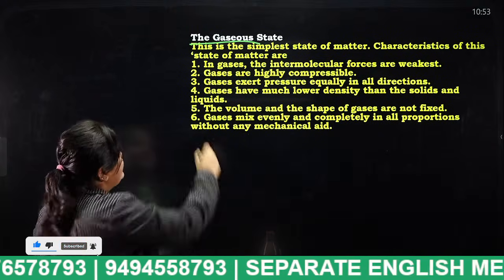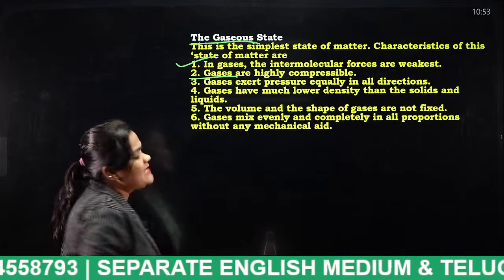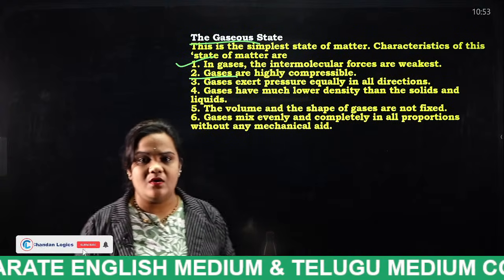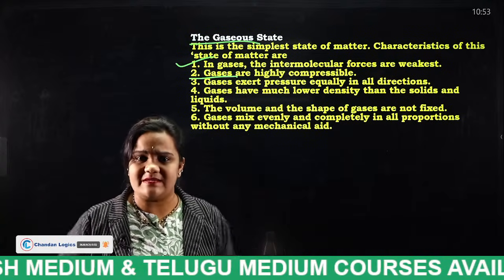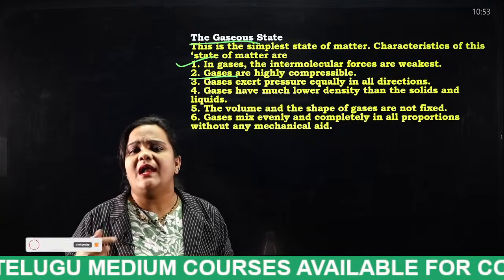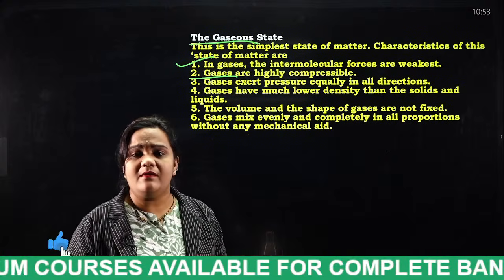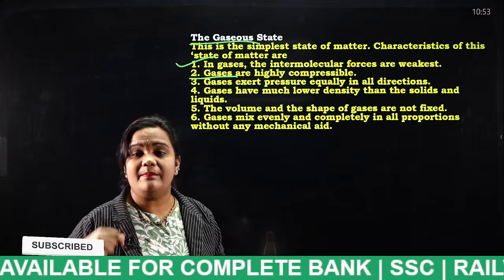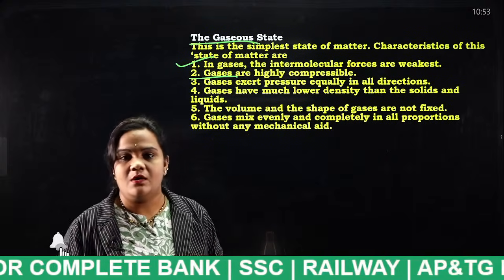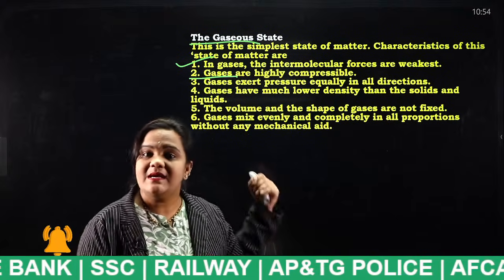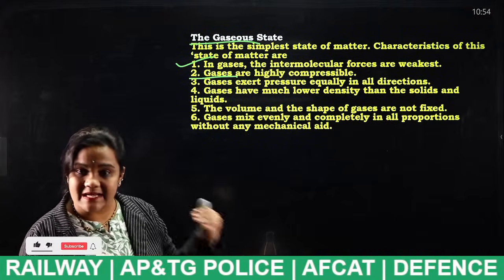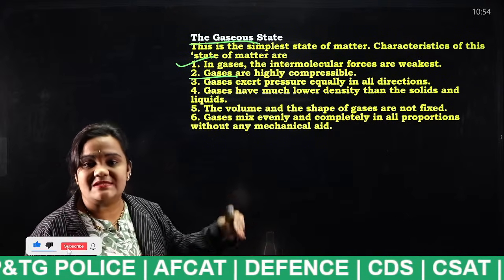So this is one. Next, gases are highly compressible. We can easily compress gas, for example, like filling a cycle tire with air. When compared to solids and liquids, we can easily compress the gas.